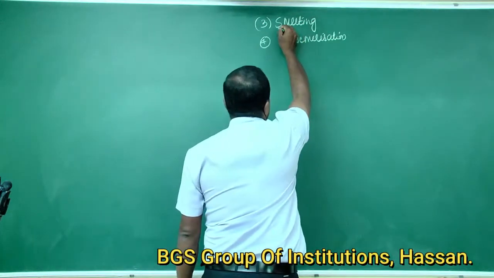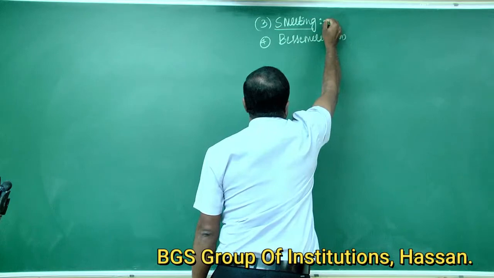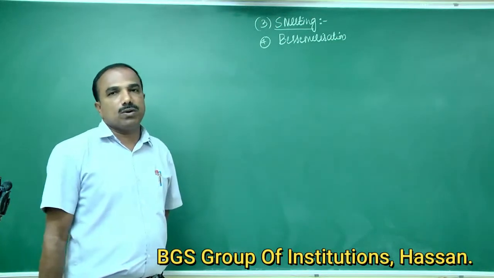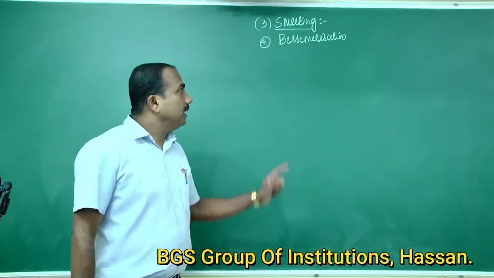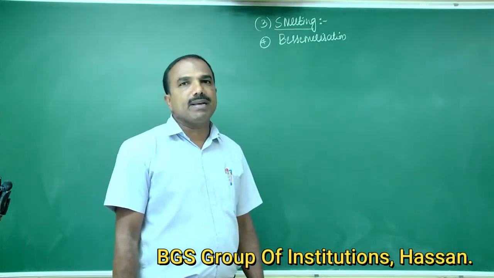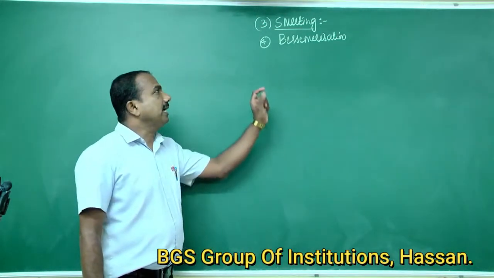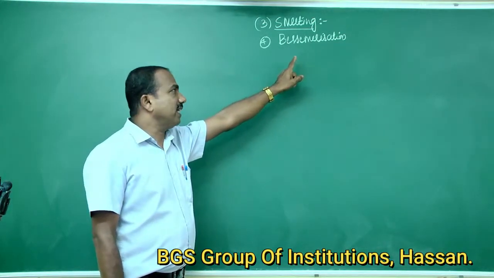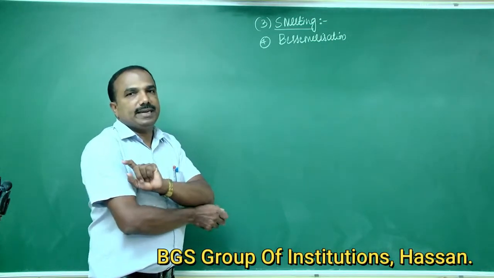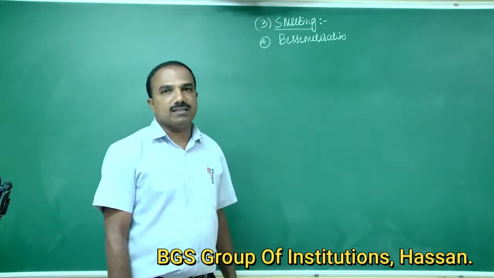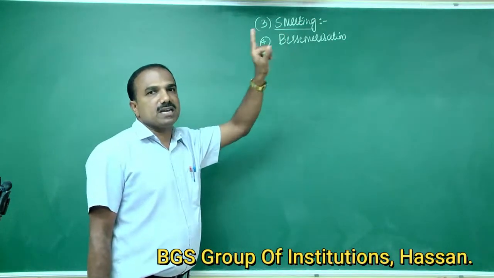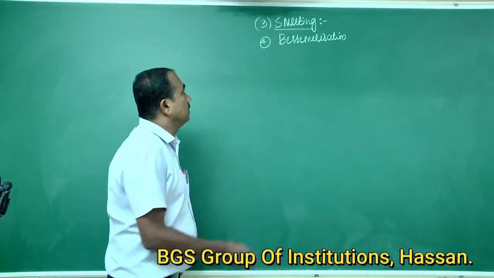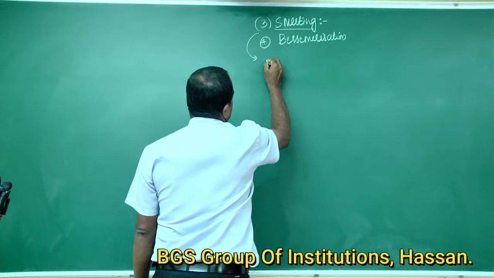So we are going to explain once again smelting. The roasted copper pyritic ore is heated with coke and silica, and it is transferred into a small blast furnace. The mixture is heated in the presence of excess of hot air. The following chemical reactions take place.